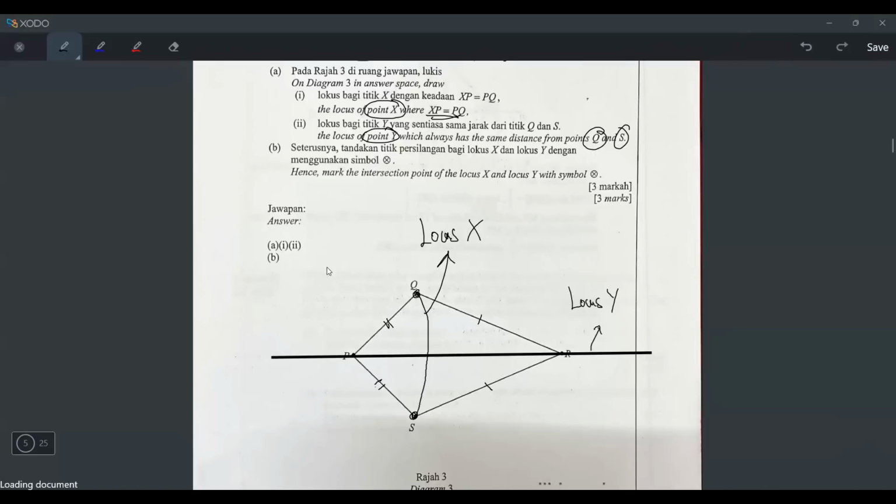All right. So can you see the locus Y? It's always the same distance from Q and S. It's just a line in the middle like this. Okay, so done already for part A.